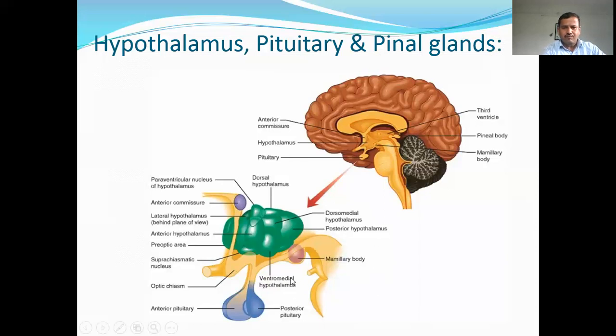Now the next and most important gland is the pituitary gland. The pituitary gland lies in a bony cavity at the base of the brain, and that cavity is called the sella turcica. You have to see here, this pituitary gland is connected to the hypothalamus by a pituitary stalk. It is a small rounded body about the size of a pea